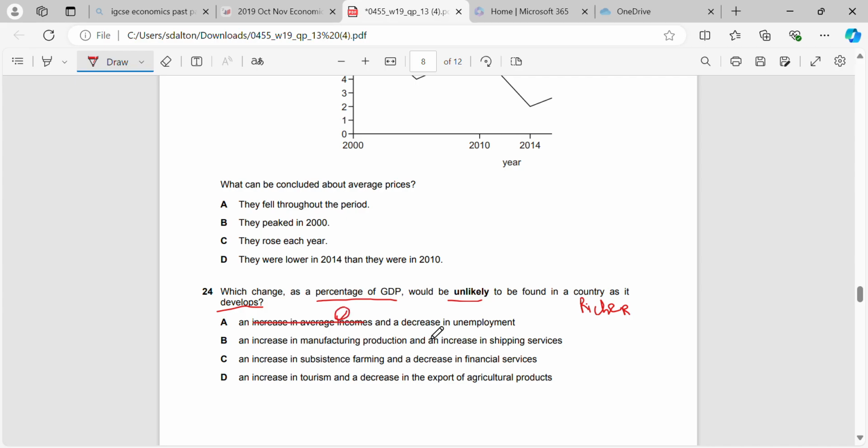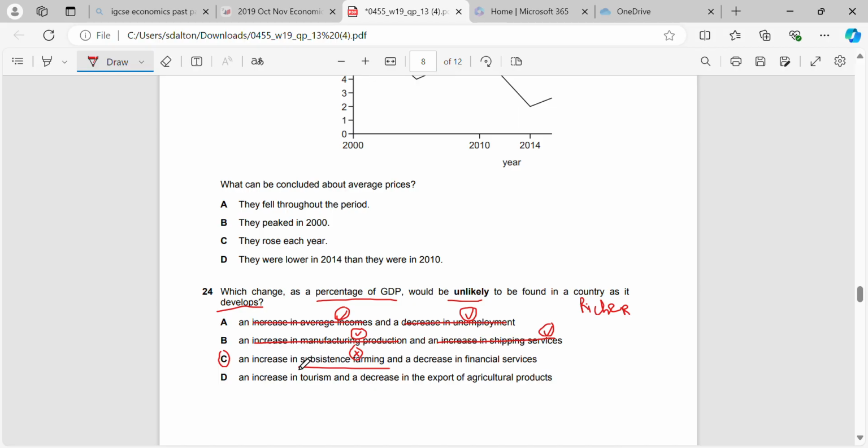And a decrease in unemployment, yes, that is likely to happen as well as a country becomes richer. Increase in manufacturing production, yes. And an increase in shipping services, yes, we're likely to export. Increase in subsistence farming, that is unlikely to happen. Okay, so that's therefore going to be our correct answer.